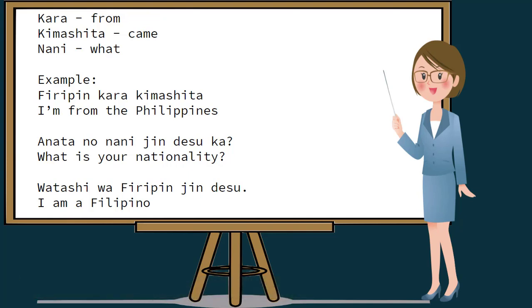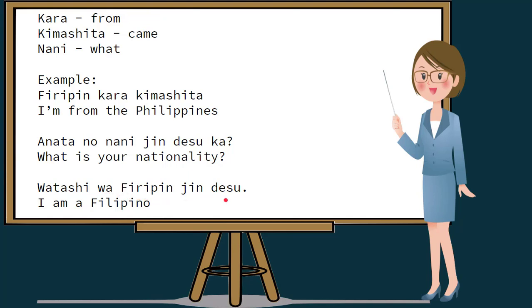And desu must be put at the end of the statement. So if we try to translate this, watashi wa, I am, Philippine jin is Filipino. Watashi wa Philippine jin desu. Or in English, I am a Filipino. Please repeat again. Watashi wa Philippine jin desu.